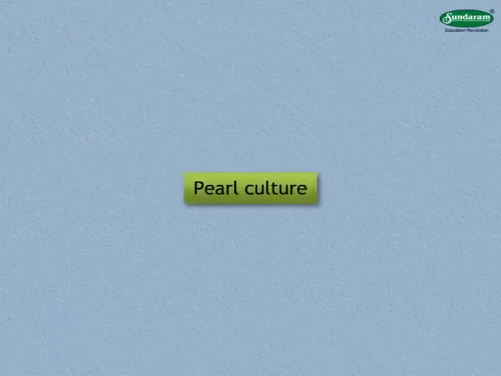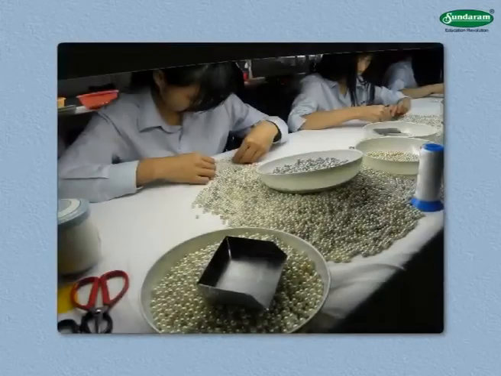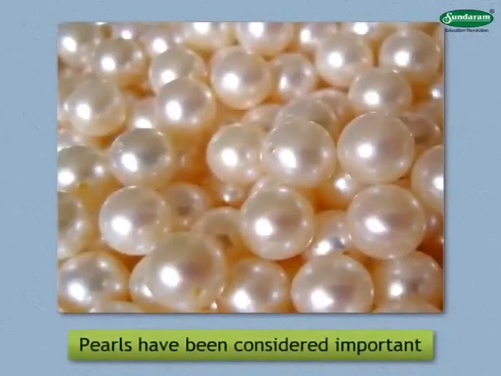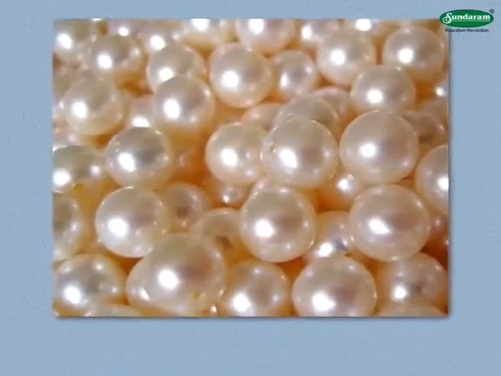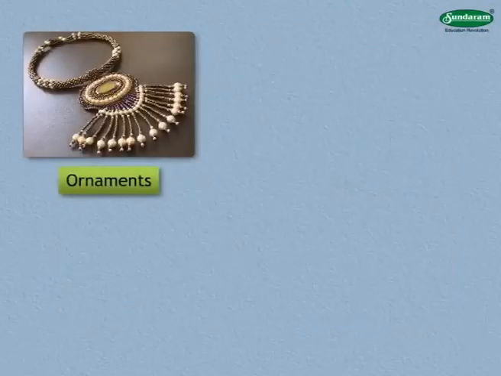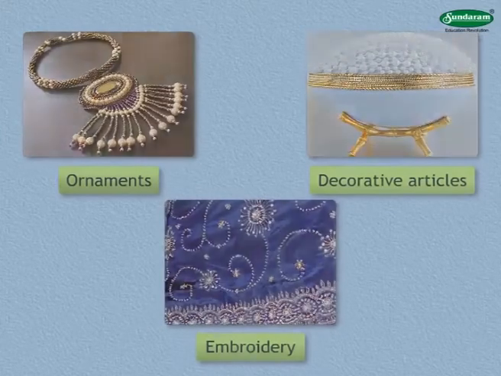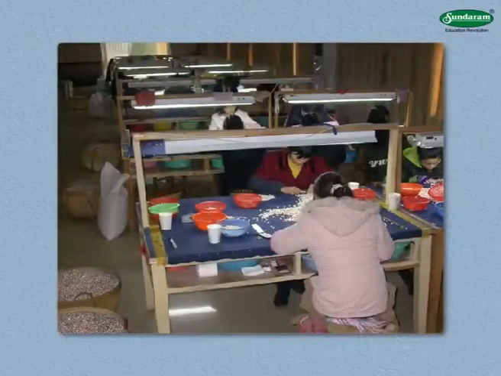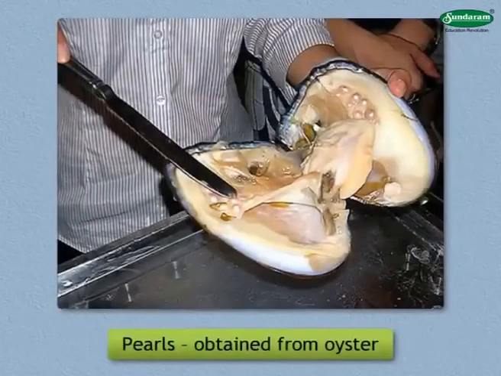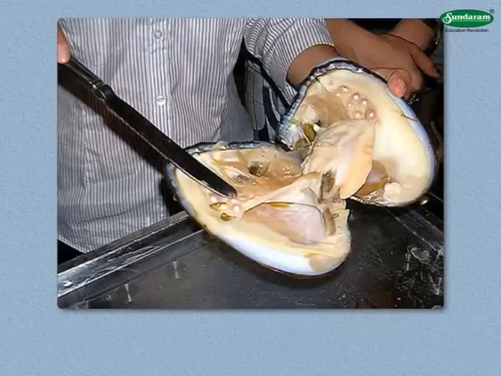Now let us study about pearl culture. The other occupation complementary to agriculture is pearl culture. Since ancient times, pearls have been considered important. As pearls are used for making ornaments, decorative articles and embroidery, they are in great demand. This has given rise to the pearl industry. Pearls are obtained from a marine animal called oyster.